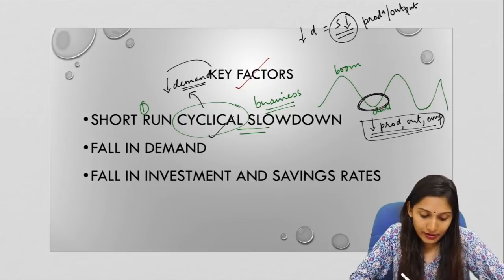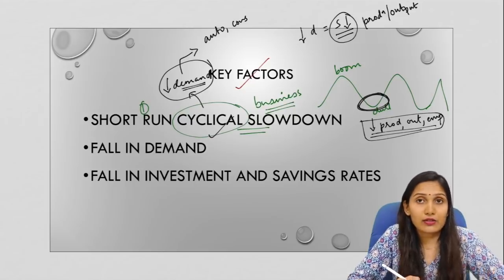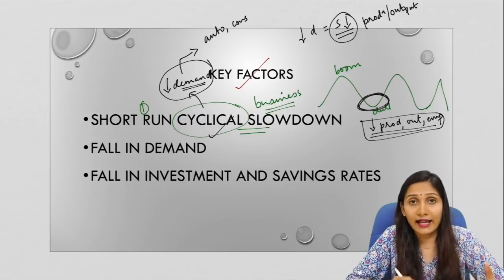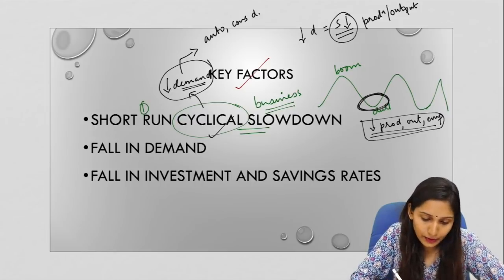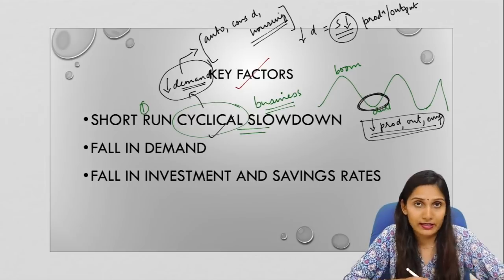Now this reduction in demand is highlighted especially in the automobile sector, in consumer durables, for example electronic goods like TVs, refrigerators and air conditioners, and also in the housing sector. So these are the three sectors where the slowdown in demand has been properly reflected.